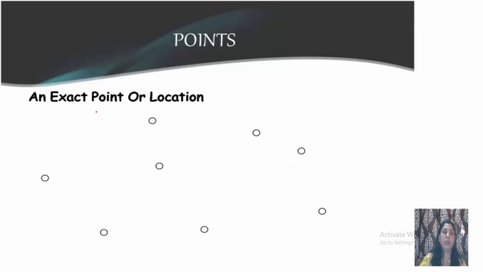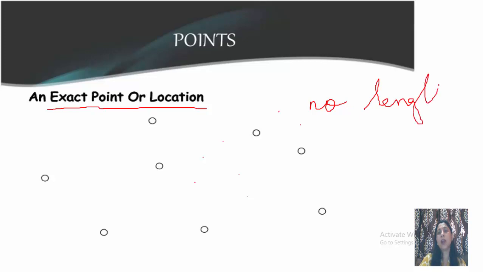Now what are points? Actually, a point is an exact location. You can see this is shown very big, but actually it's a dot. You can see these dots. These are points. These points have no dimensions, no length and no breadth, or you can say width.